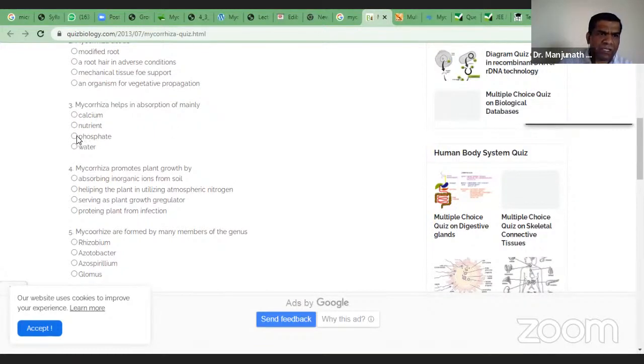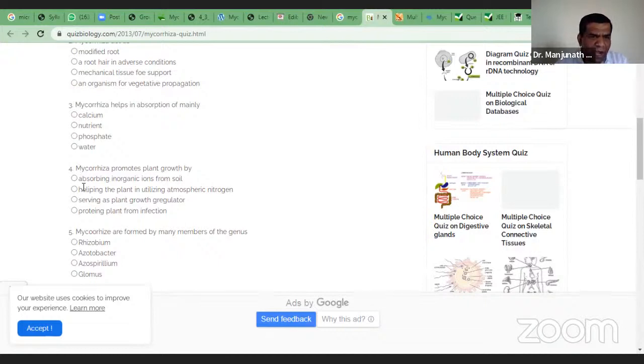Of course, it takes all the nutrients, particularly micronutrients. It absorbs water, it uptakes phosphate, it uptakes all the nutrients, but it is recognized as a P mobilizer. Again, the question is not framed properly. We will take some other.